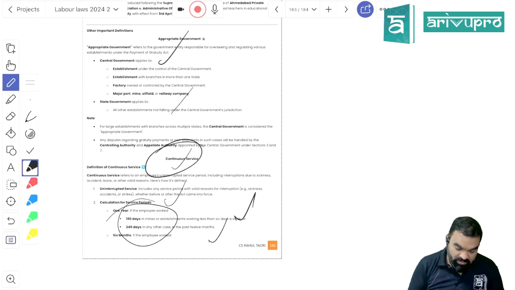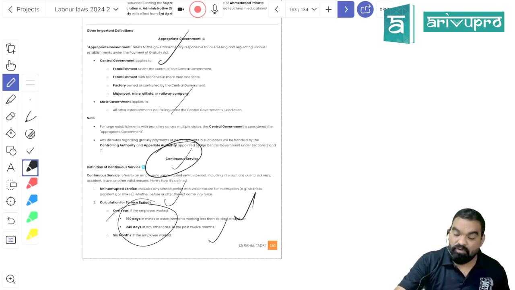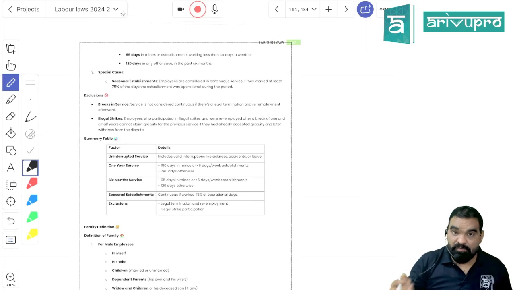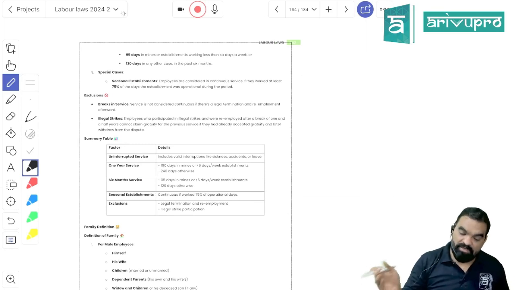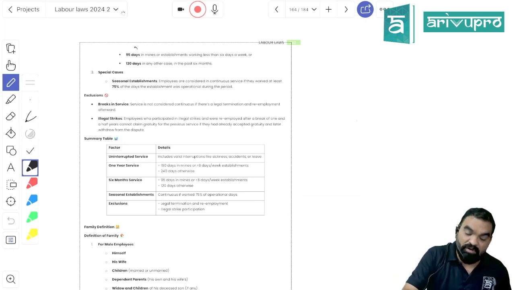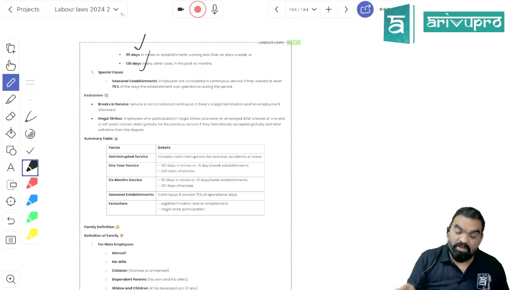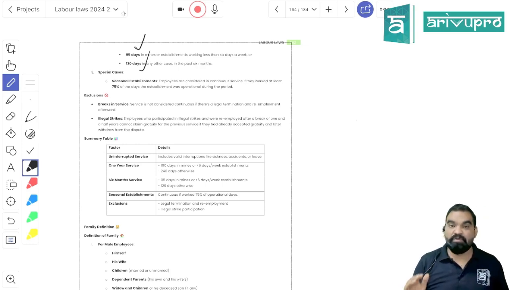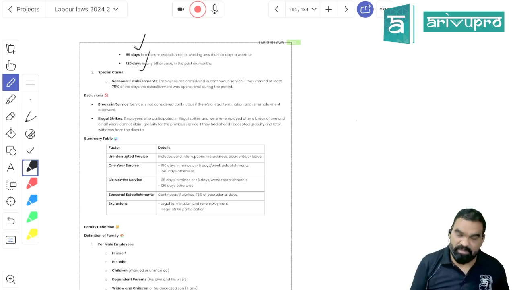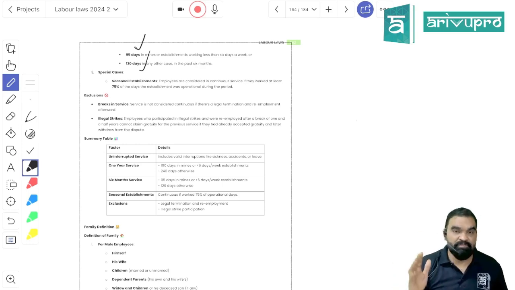If your organization is working for 5 days a week, and if your organization is working for 6 days a week, you have to work for 240 days. Any fraction beyond 6 months will be counted as 1 year. So for 6 months, you have to work for 95 days or 120 days. Then it will be treated as if you have worked for a period of 6 months as well. Is it clear? So if I have worked for 4.5 years, it will be treated as I have worked for 5 years and I am eligible for gratuity.